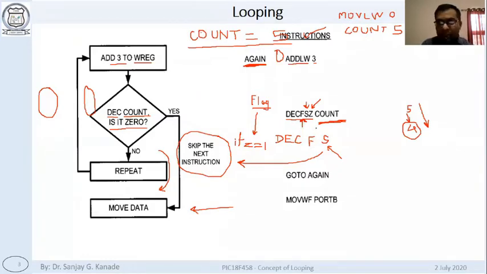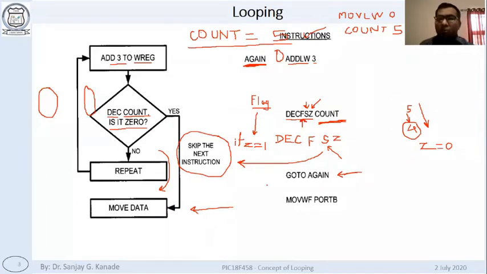No. The next instruction will be executed. Okay. What does this SZ stand for? SZ stands for skip the next instruction if Z is 1. But now Z is not 1. Z in this case is still 0. So this instruction, this is the next instruction, right? This instruction will not be skipped. This instruction will still be executed.